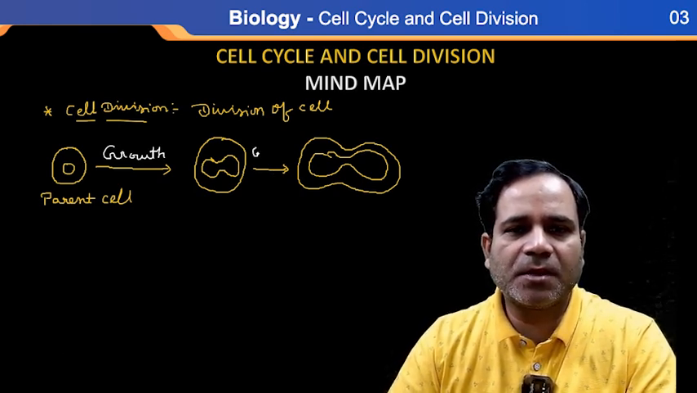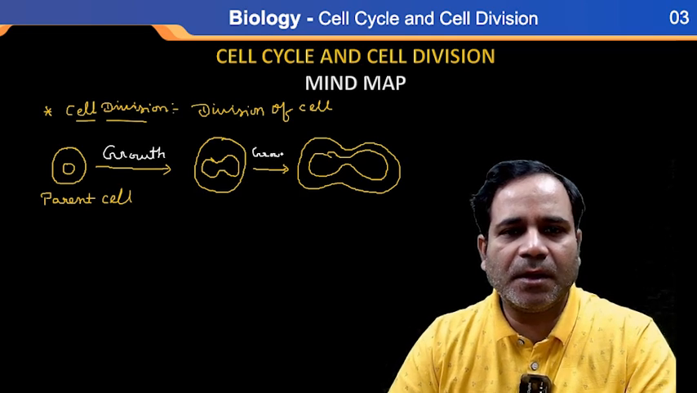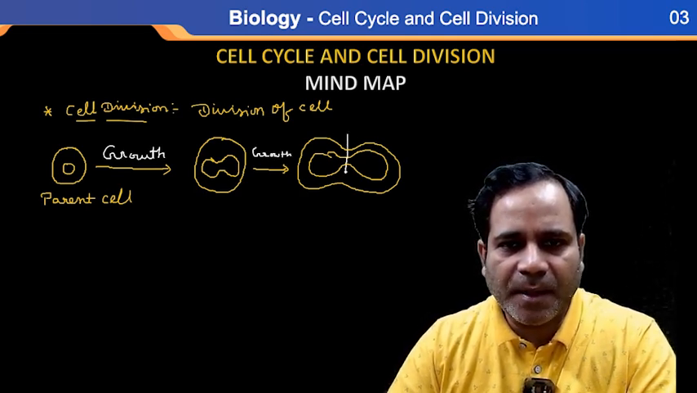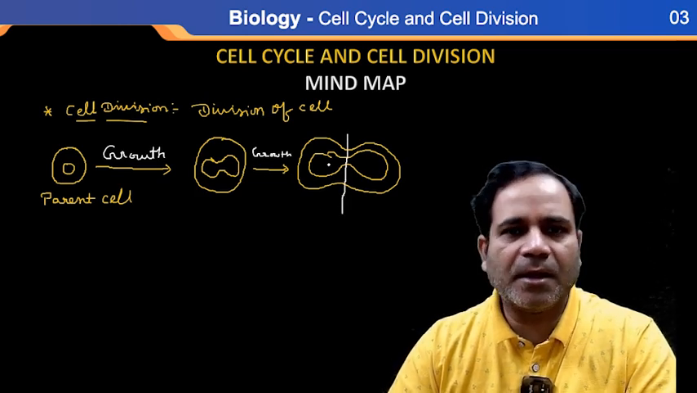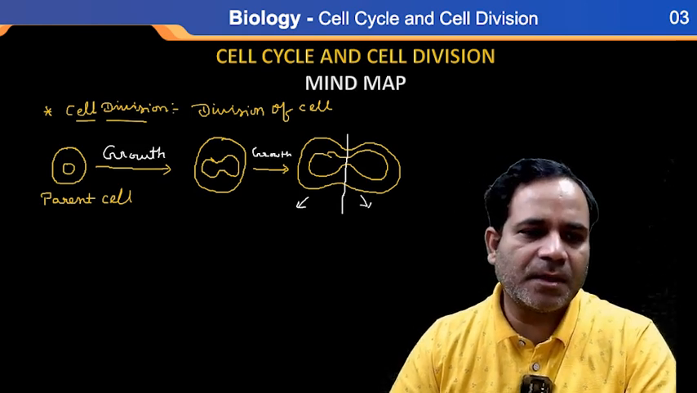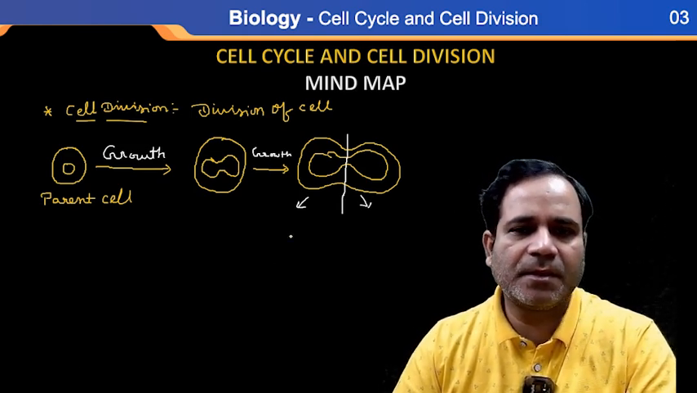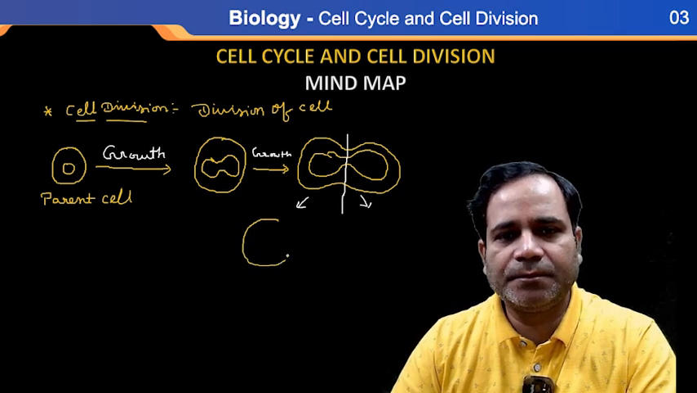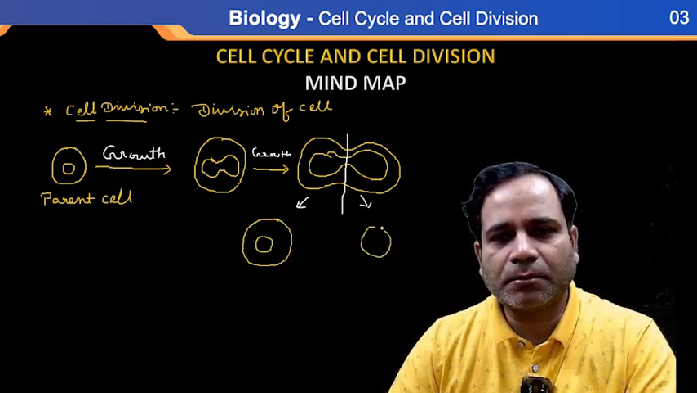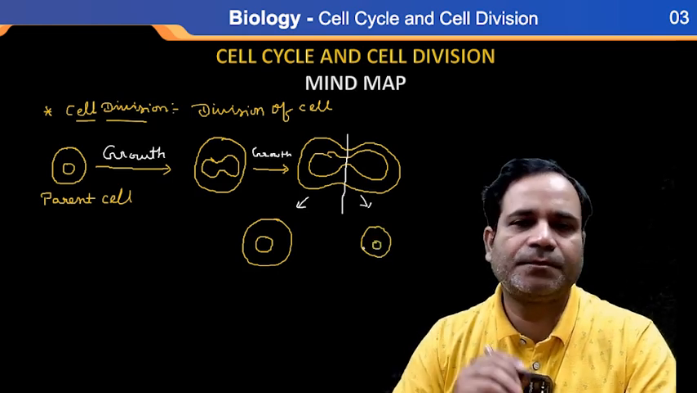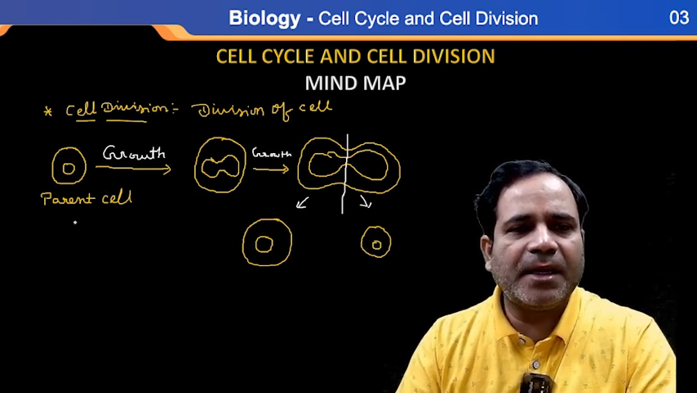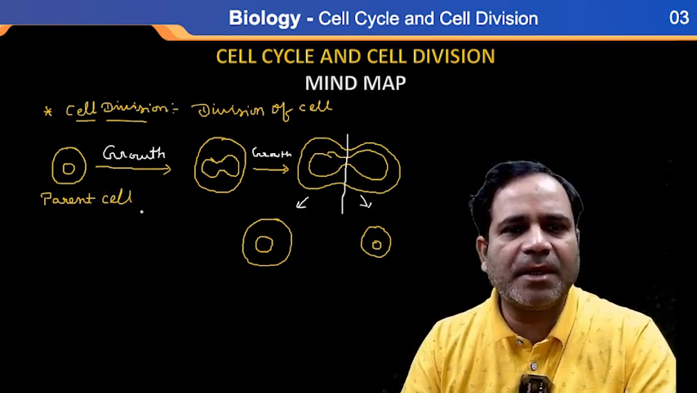Here also there is growth, and here also growth, my dear. And then the cell will divide from here into how many parts? Two parts. This is the daughter cell. So see, the division is performed in two ways.